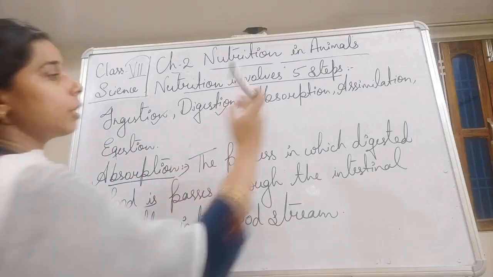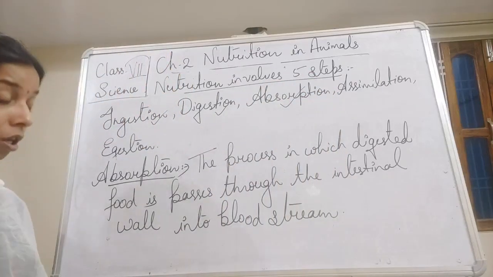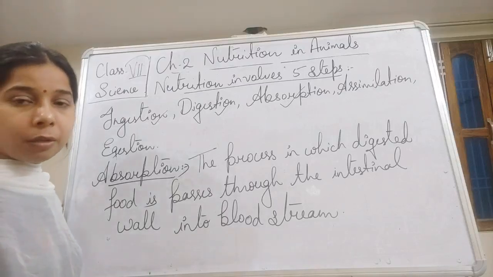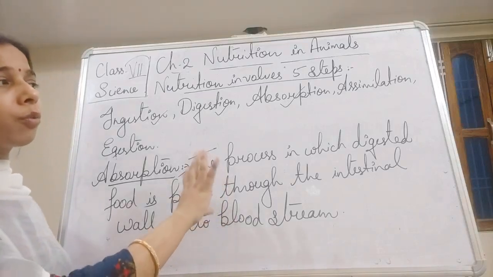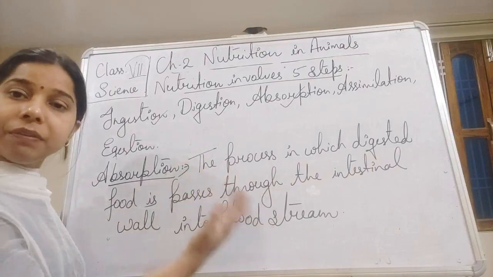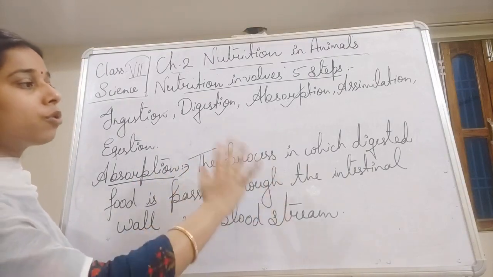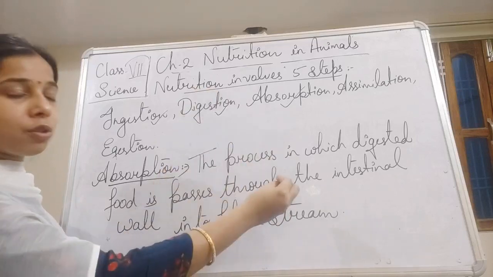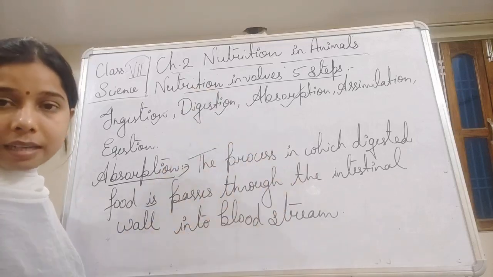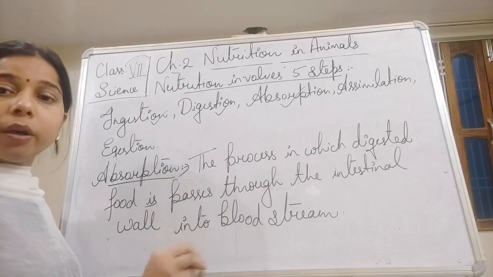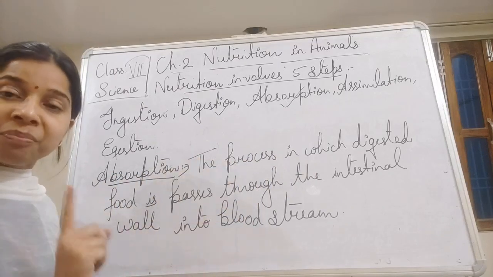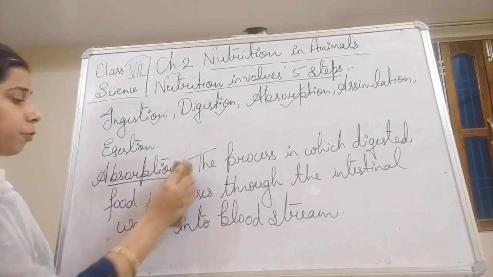Then we will see the assimilation. Students, these definitions are really important. I know that you find it quite difficult to understand, but we will understand each one of them later in detail. Till then, just understand that this digested food will enter into the intestinal wall, and from the wall it will enter into the bloodstream, that we call absorption.